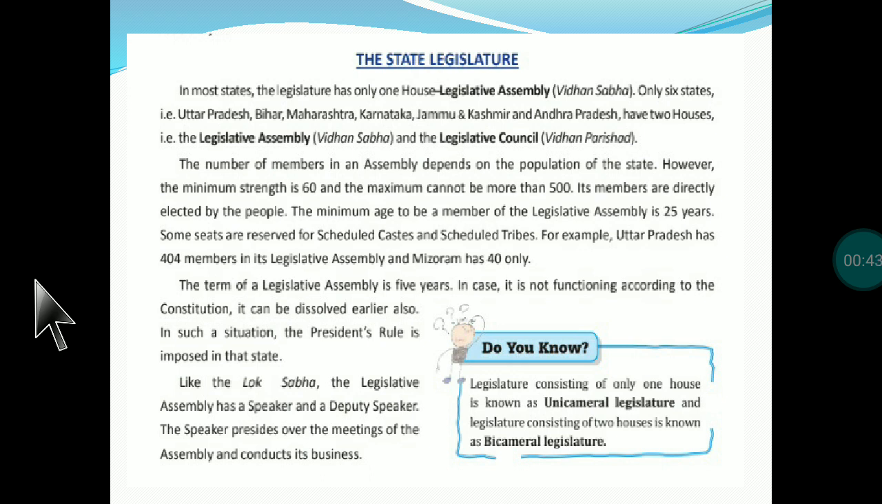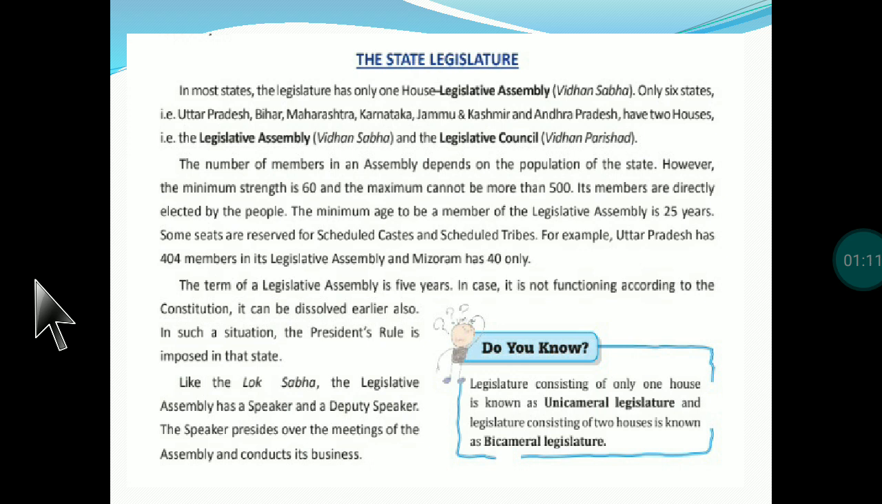So its members are directly elected by the people, especially in the Lok Sabha, especially in the Legislative Assembly. The minimum age to be a member of the Legislative Assembly is 25 years. If you want to be a member of the Lok Sabha, then the age requirement is 25 years. Some seats are reserved for scheduled castes and scheduled tribes, just like we have read in the previous chapter. The reservations are there for the specific groups.